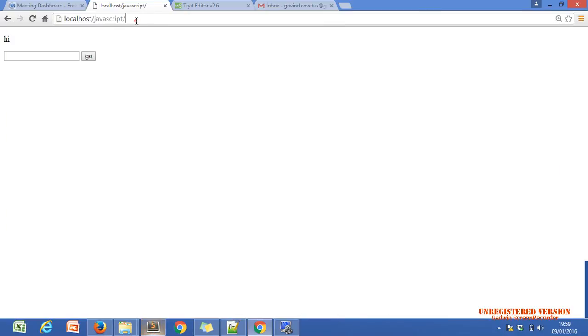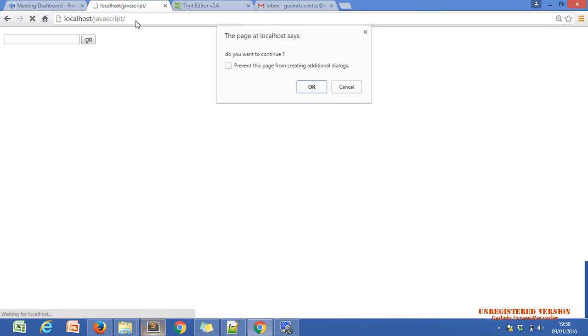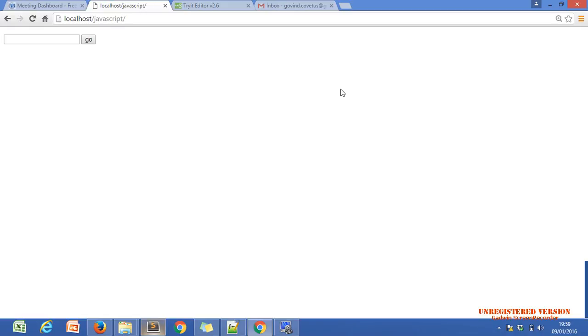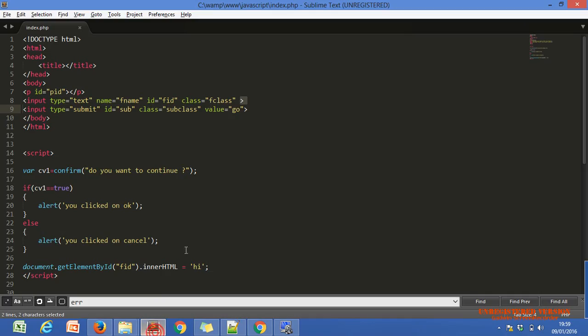A text box has the value property. So in place of dot inner HTML, we have to use dot value in the case of a text box.